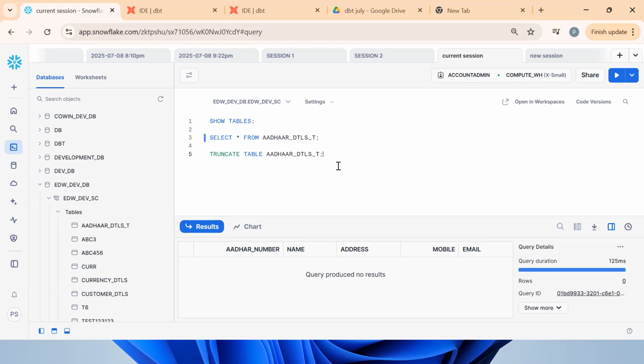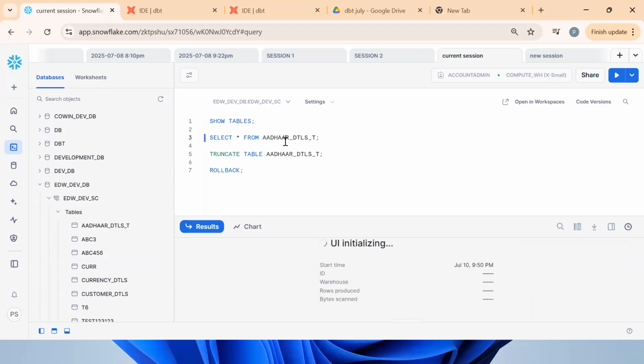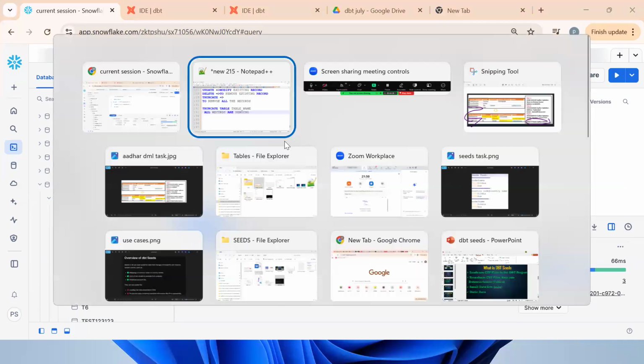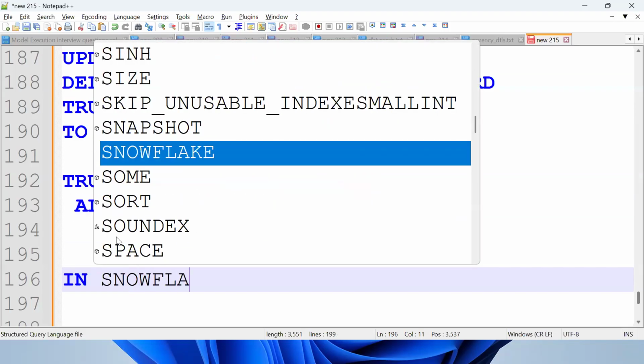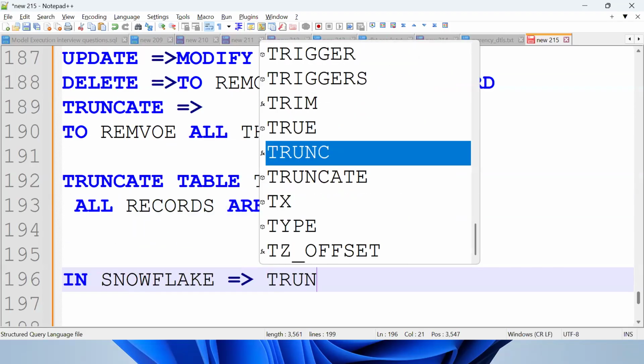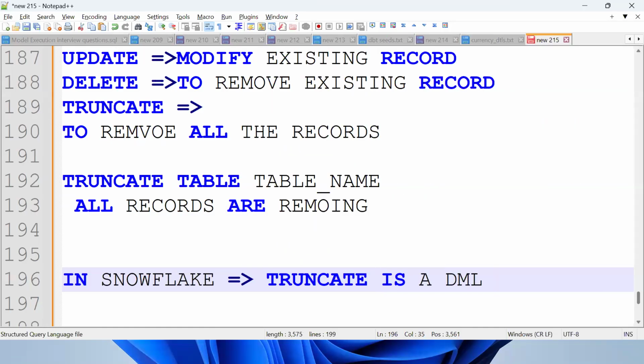How about rollback? Everyone's working, right? In Snowflake, we can conclude that TRUNCATE is a DML. Normally it's a DDL, but in Snowflake we can revert the changes.